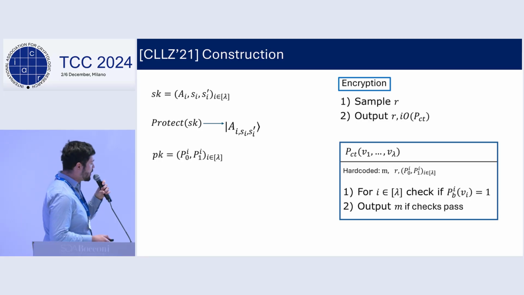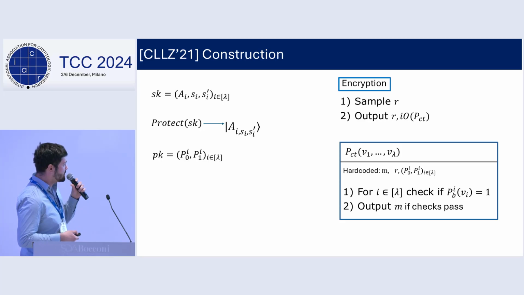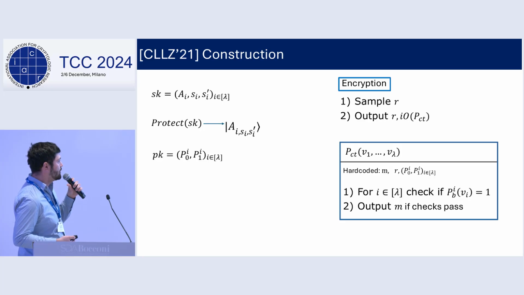Okay, so now moving on to the construction of CLLZ, which also forms the basis of our construction, but this is only secure in the one copy to two copy setting. The copy protected secret key will be a tuple of coset states, and the public key will be the obfuscations of the membership checking programs for the primal and dual cosets. To encrypt a message, we simply sample a random challenge r, and we output r and an obfuscated program that takes as input some vectors and verifies whether these vectors are in the correct primal or dual cosets, depending on the bits of the random challenge hard-coded here. If all the verifications pass, this program releases the hard-coded message.